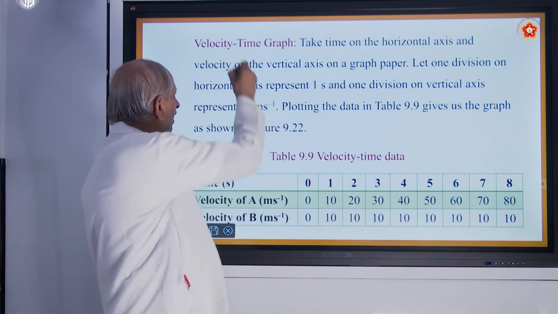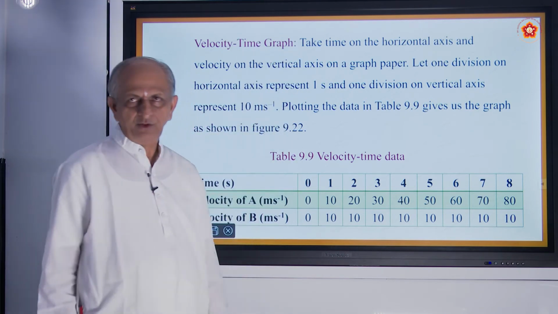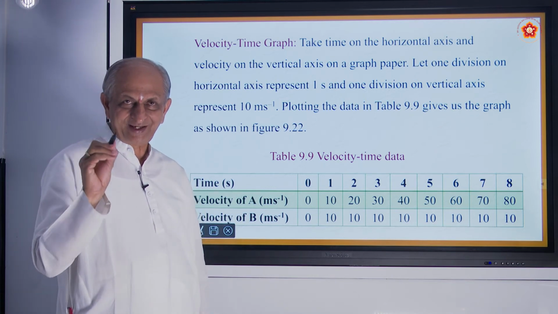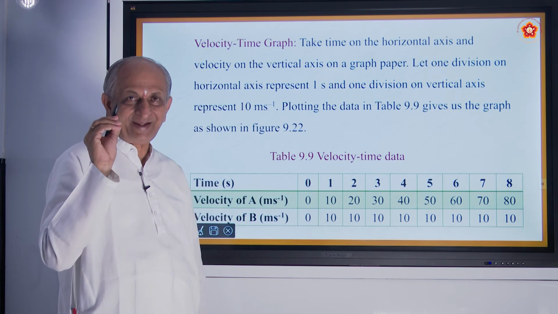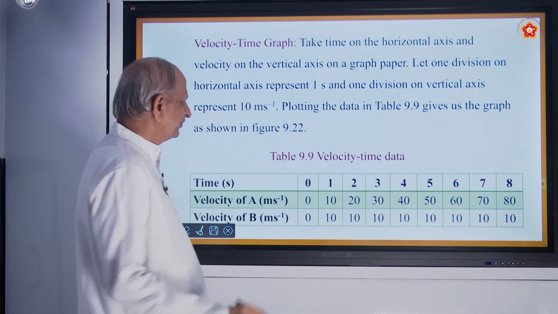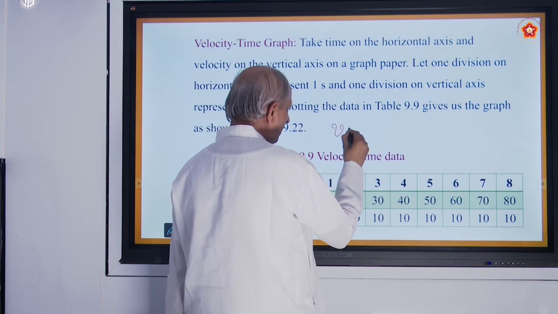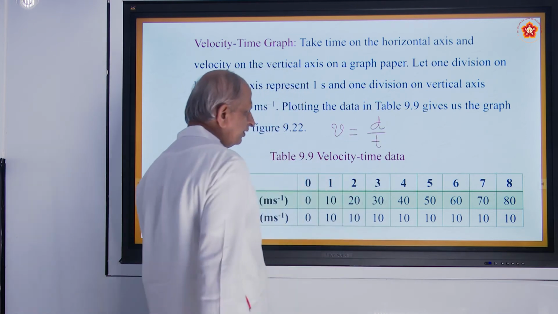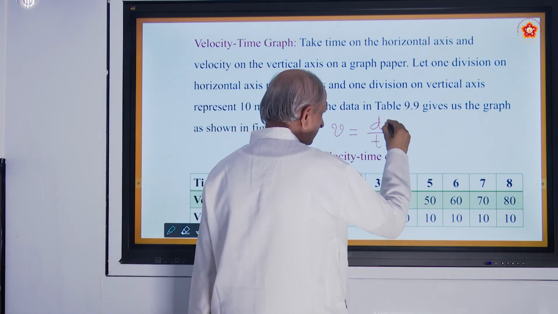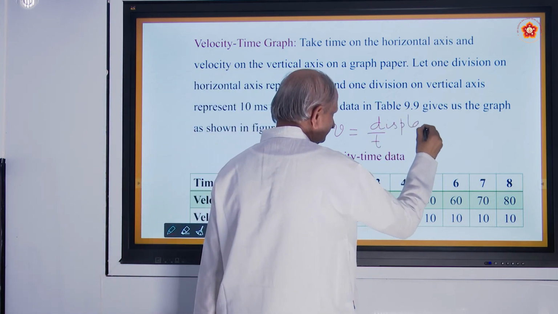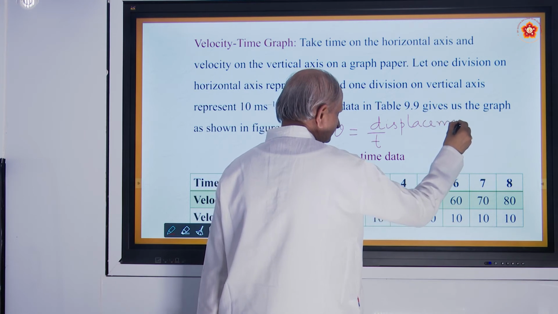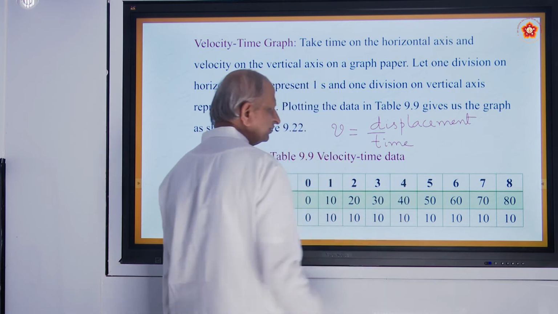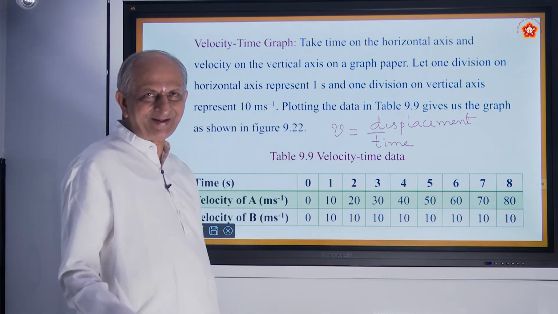The second one is the velocity-time graph. What is velocity? Velocity is defined as the rate of change of displacement. So the velocity formula, V is equal to d by t, where d stands for displacement. It is a vector quantity. Why am I repeating? Just to make it thorough in your minds.